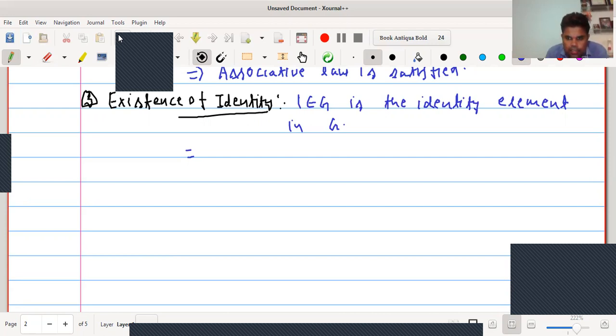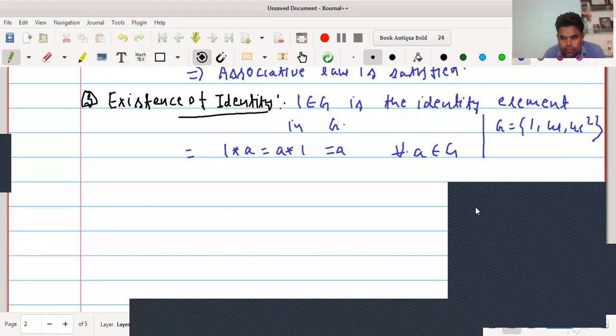Yes, we can say, if we take this set G equals {1, omega, omega square}, this is our given set of cube roots of unity, and we are saying that 1 is identity. How can we say that? If we take any element, 1 into omega equals omega.